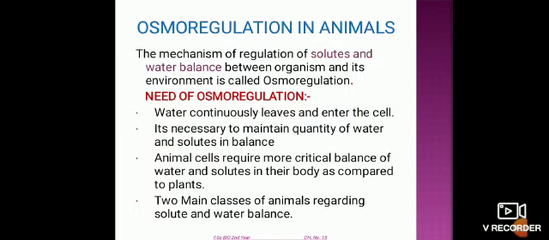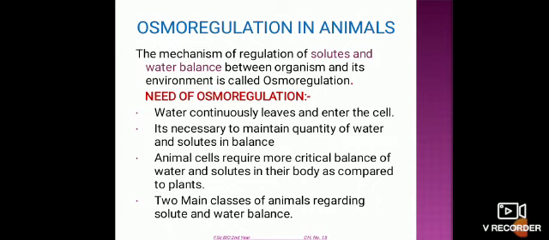The topic today is osmoregulation in animals. First of all, we will see the definition. The mechanism of regulation of solutes and water balance between an organism and its environment is called osmoregulation. Animals maintain water and solute concentration and adjust the body according to the requirement. They regulate the water and salt, and in this way they maintain osmoregulation.